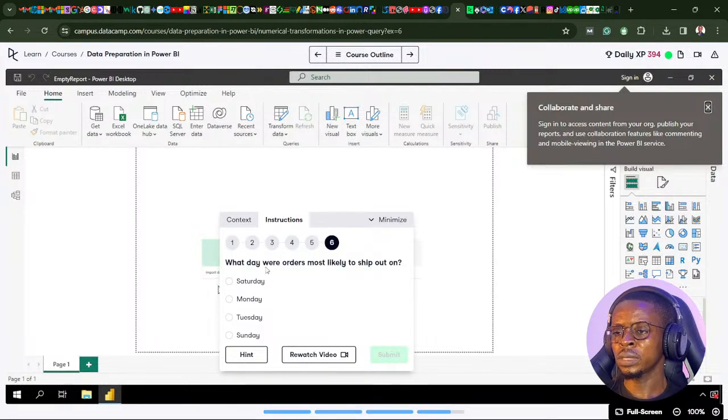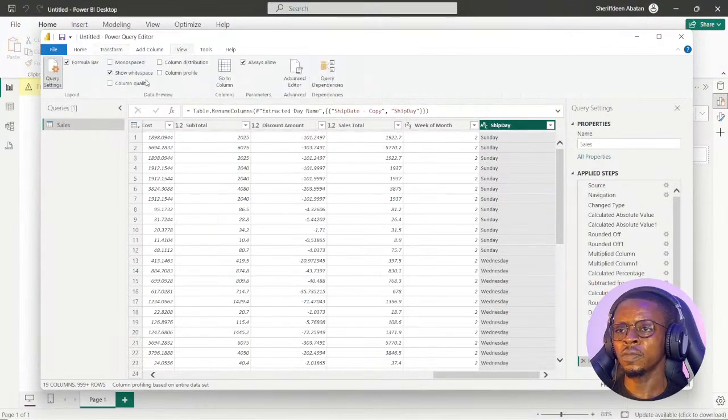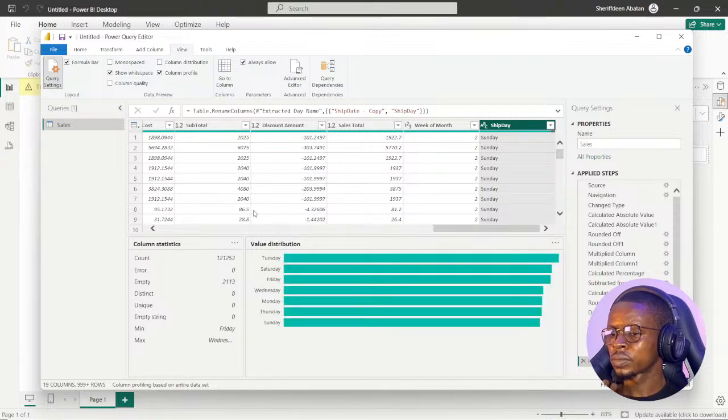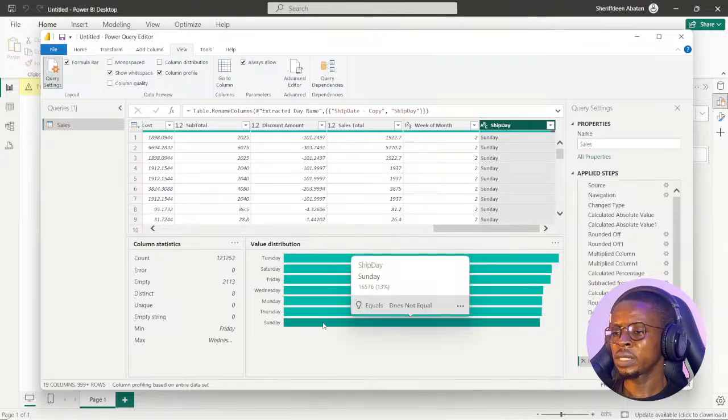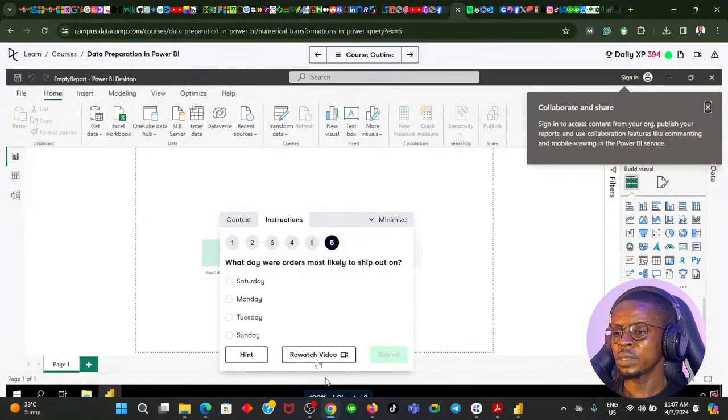And it's going to ask what days were orders most likely to ship out. So we could just use the column profile feature to answer that. So you can see which day are the highest shipped orders. So that should be Tuesday, then followed by Saturday, then Friday. Sunday has the least ship day. That is Tuesday.